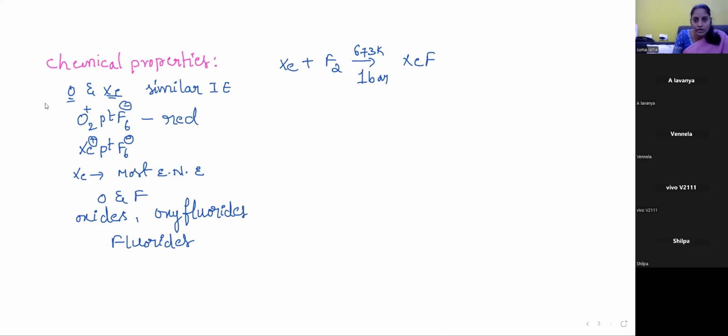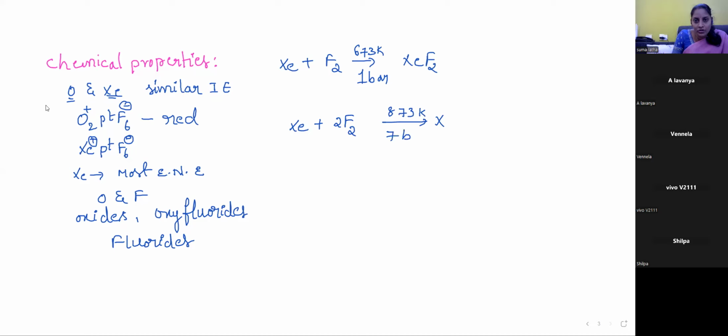XeF2, xenon difluoride, is linear in shape. Next, xenon reacting with fluorine again at 873 Kelvin. Not 773, 873 Kelvin.